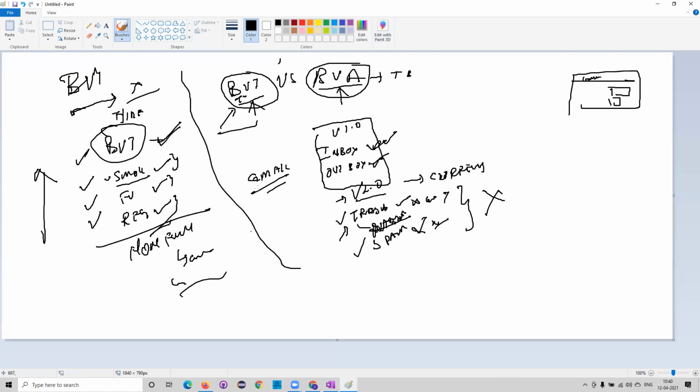Is it clear what you mean by BVT? BVA, anyway, is among the testing techniques. There we will discuss BVA and ECP, equivalence class partition. Those particular categories of testing we will do over there. So as of now, you need to understand what is meant by BVT.